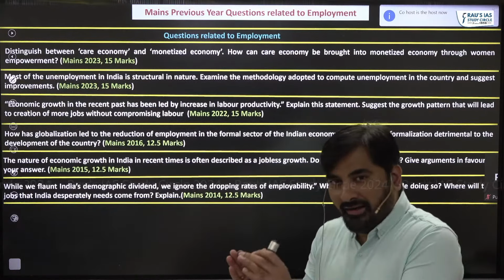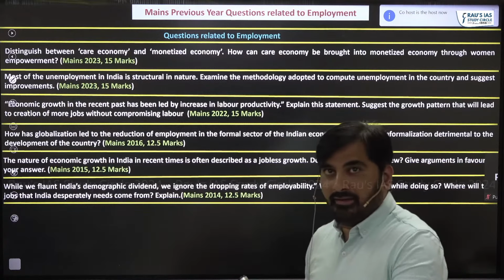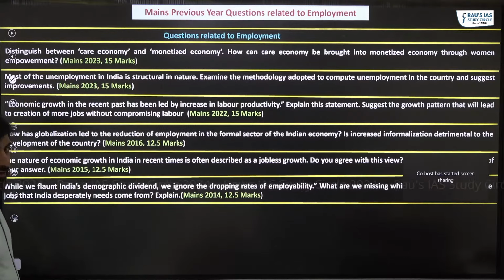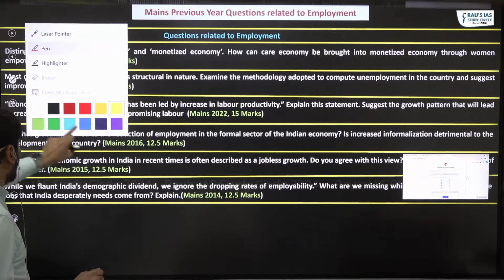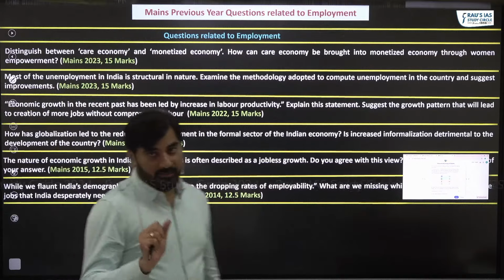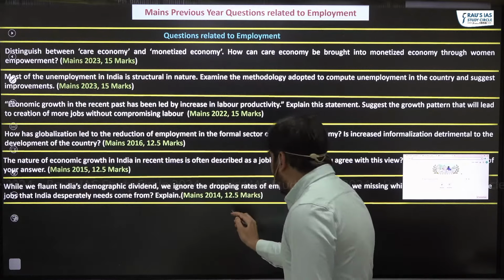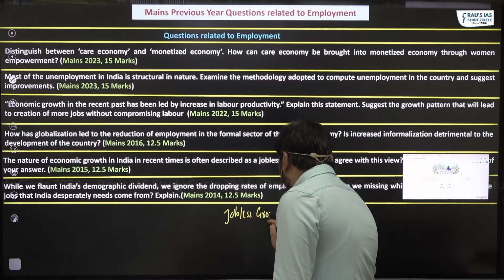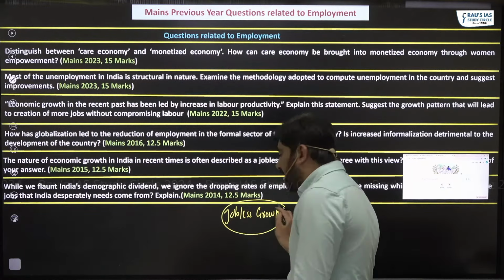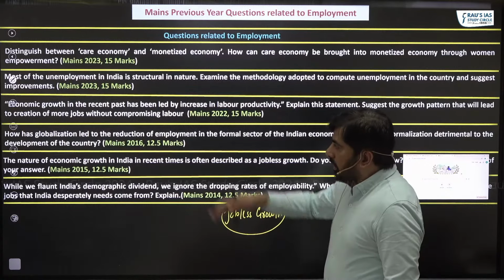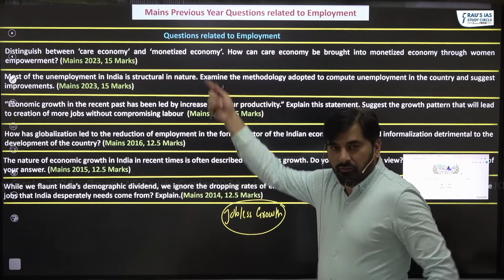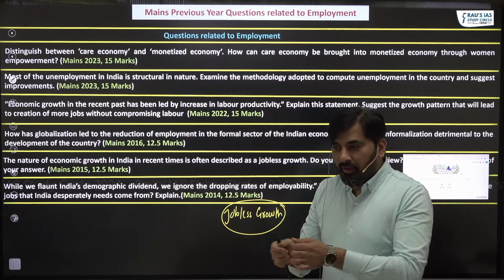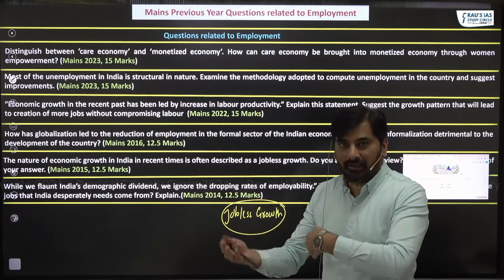But let me tell you one interesting thing. The interesting thing here is, if you look at all of these questions, they focus on one important aspect related to employment. That is, it focuses on the aspect of jobless growth of the Indian economy. All of these questions, barring the first question, to a certain extent, are talking about jobless growth, but are not using that word directly.